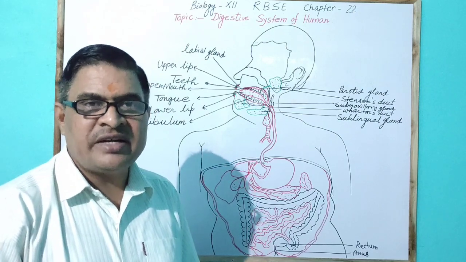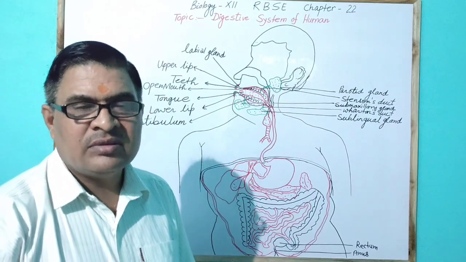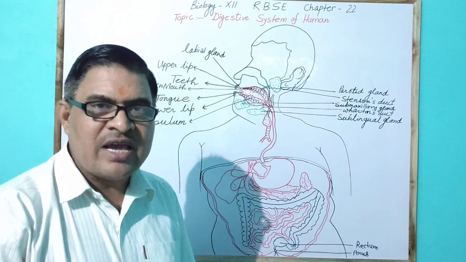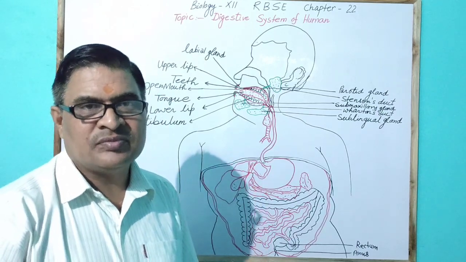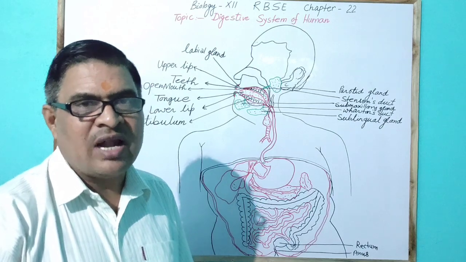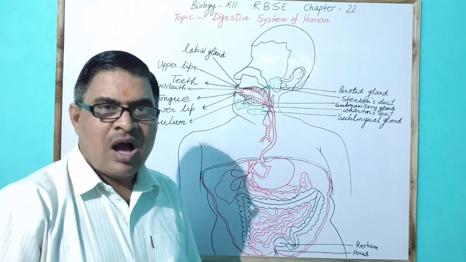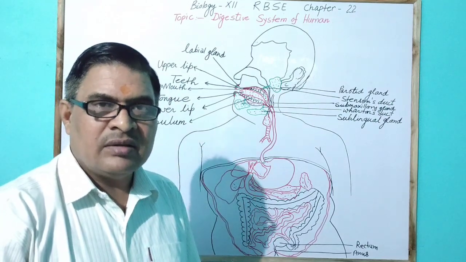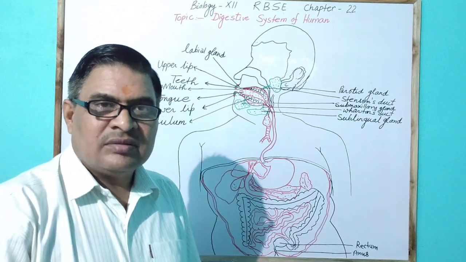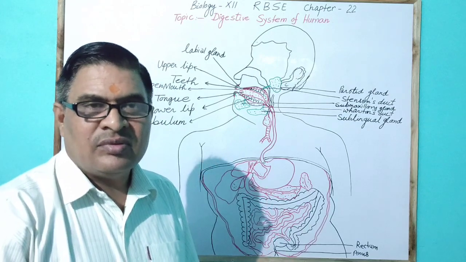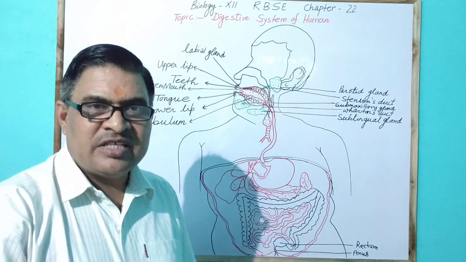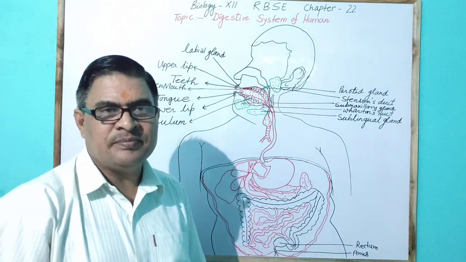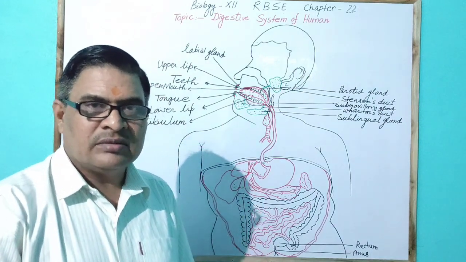Saliva contains salivary amylase, which digests polysaccharide starch into disaccharide maltose. Salivary amylase is also called ptyalin. After mixing, by the help of mucin, a small bolus is formed in the buccal cavity.